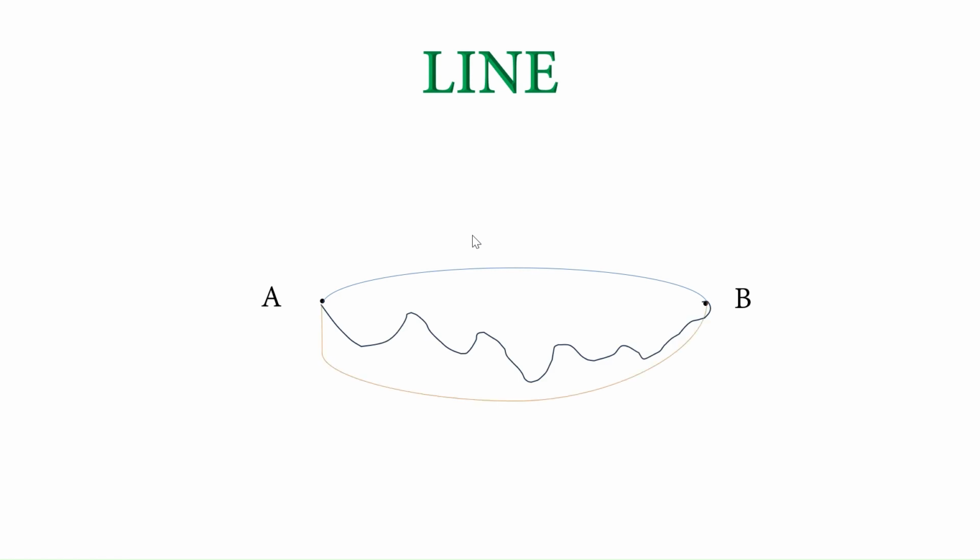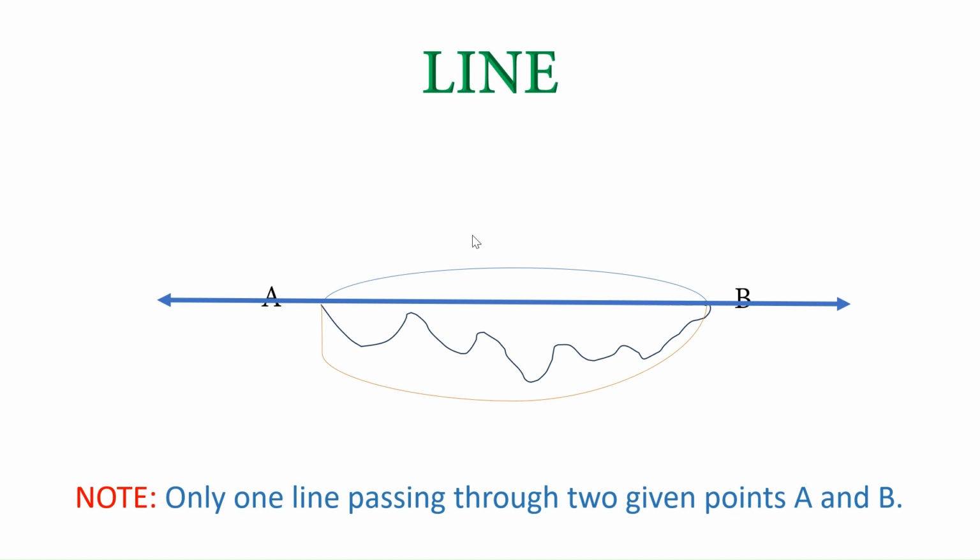But if we want to join these points with the help of a straight line, only one line can be drawn, which means that only one line can pass through two given points. Or, in other words, to uniquely identify any line, we need only 2 points on that line.